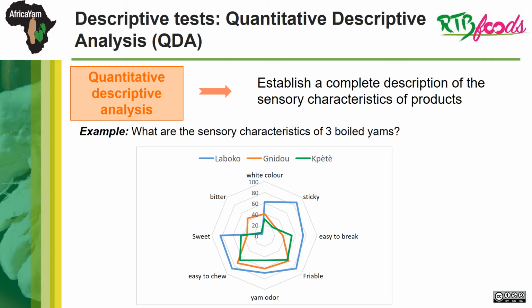In this example, trained panelists assessed the sensory characteristics of 3 boiled yams. They score sensory attributes like stickiness, sweetness, ease of chewing, etc. The sensory characteristics of the 3 boiled yams can be represented by this radar plot. In the third part of this presentation, we will see the main use of quantitative descriptive analysis for breeding programs.